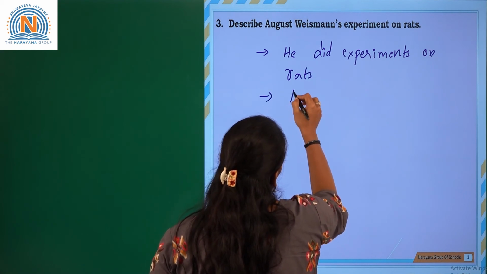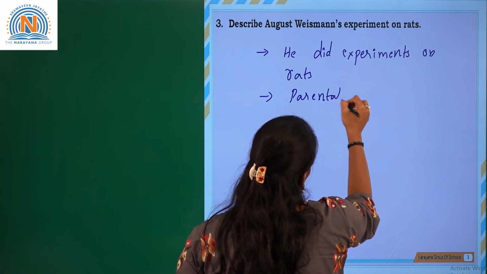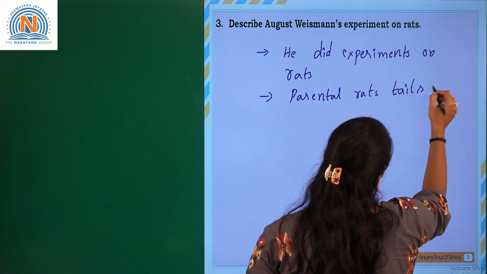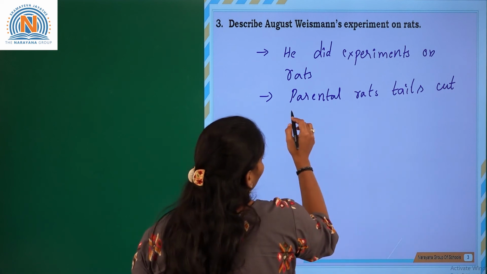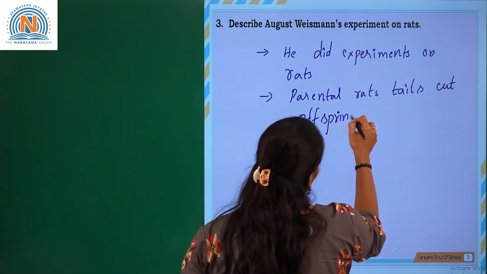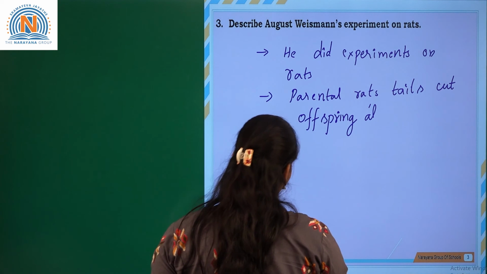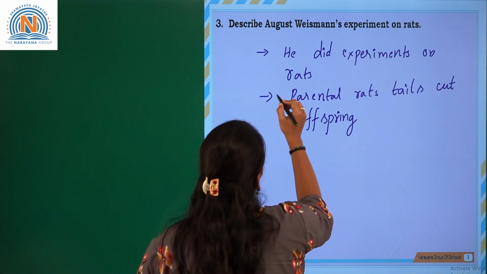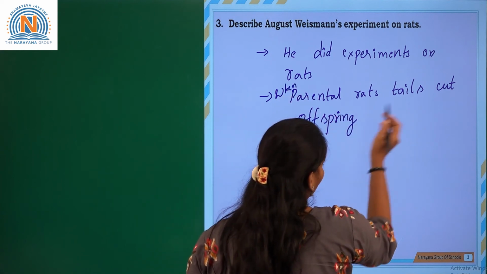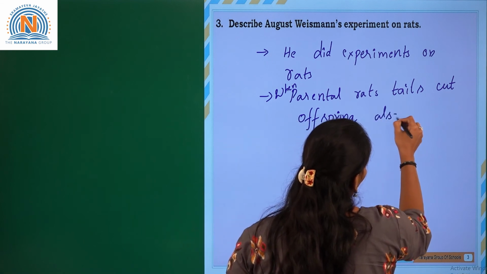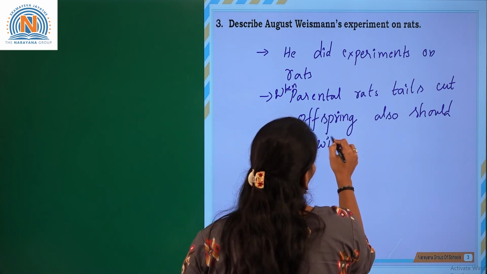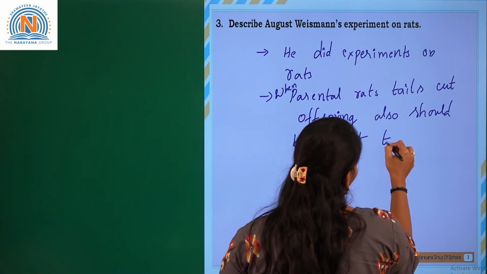When the parental rats' tails were cut, the offspring should also have been without tails, according to Lamarck.